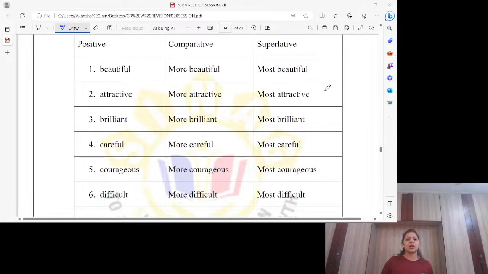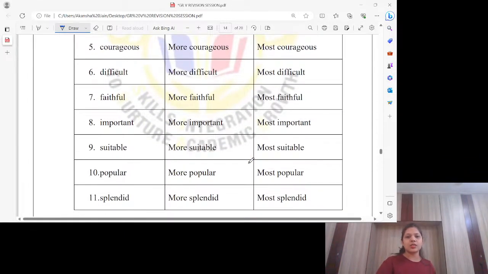Please, it's not like it just feels right and more or most is simply used. But why? You should know why it's like this. So beautiful, more beautiful, because it has more than one syllable. That's why we are using more for comparative and most for superlative. Attractive, more attractive, most attractive. Brilliant, more brilliant, most brilliant. Careful, more careful, most careful. Courageous, more courageous, most courageous.